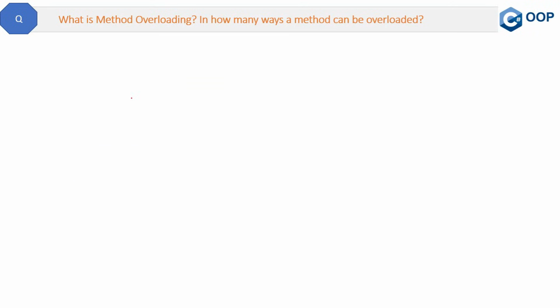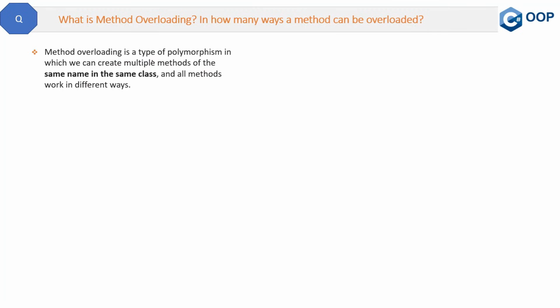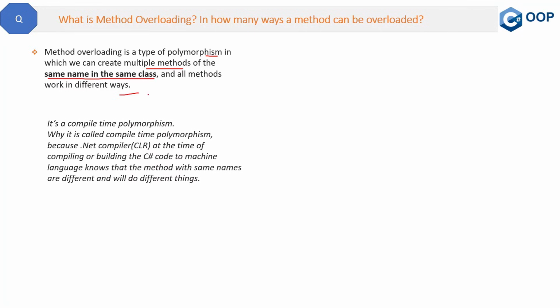Here is a very interesting question. What is method overloading? In how many ways can a method be overloaded? Let's start from the definition. Method overloading is a type of polymorphism in which we can create multiple methods of the same name in the same class, and all methods work in different ways. So this is method overloading. This is also called compile time polymorphism.